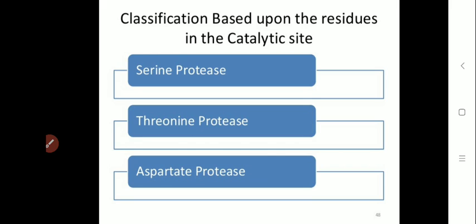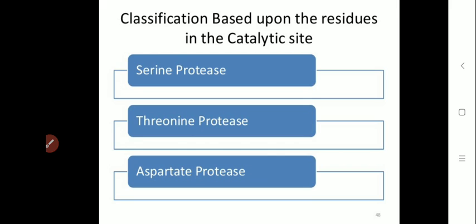The first type is serine protease. Serine proteases are basically alkaline in nature, and the catalytic site contains the serine amino acid, so it is known as serine protease. These serine proteases have broad specificity to hydrolyze most of the peptide bonds.